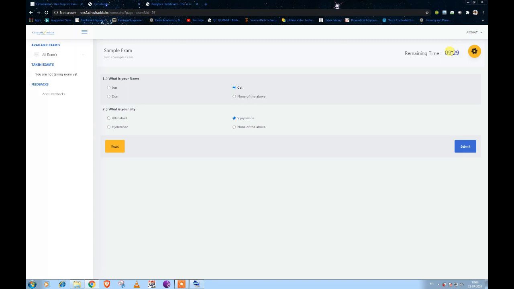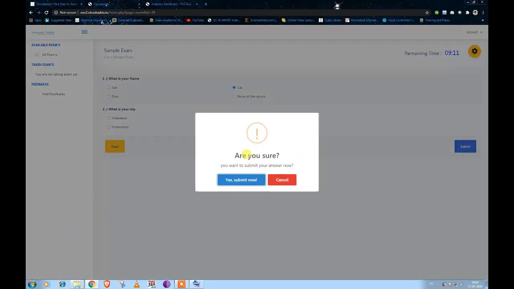After 10 minutes the portal will automatically get closed and the student will get a prompt that your time is over, just click on the OK button. So the student will click on the OK button. Or if the student wants to submit before the time, then he can click here. If we click on the submit button, it will ask, do you want to submit? Yes, submit now.